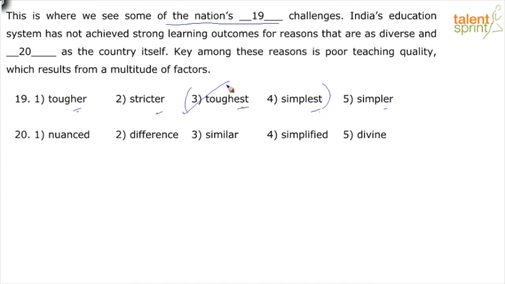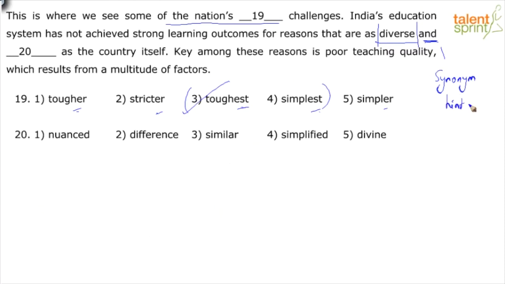Usually, you don't associate or link of with comprised. Comprised comes on its own, which means consists of. So when you say comprised of, it's very redundant, repetitive. India's education system has not achieved strong learning outcomes for reasons that are as diverse and dash as the country itself. So here, we have already an adjective which is describing the country, and we have a synonym hint word, and. Right? And, or, these are all synonym hint words.